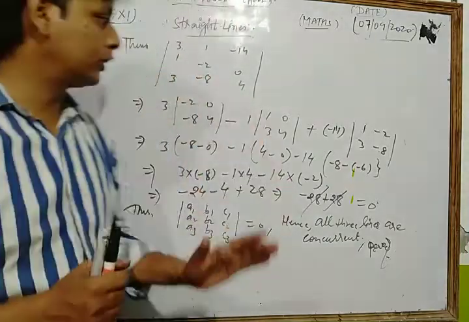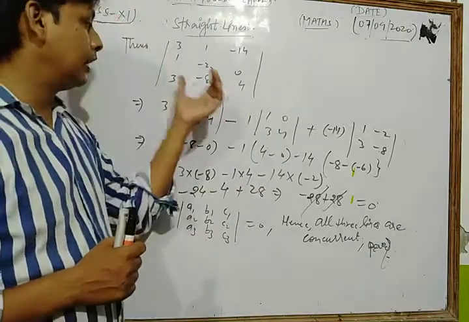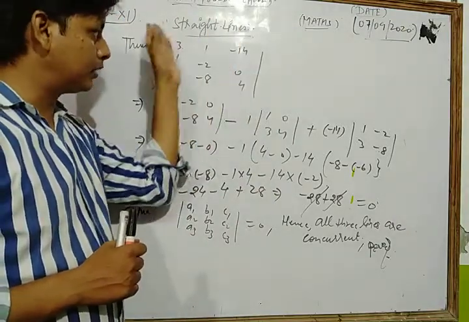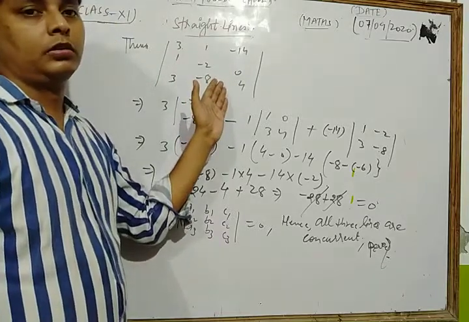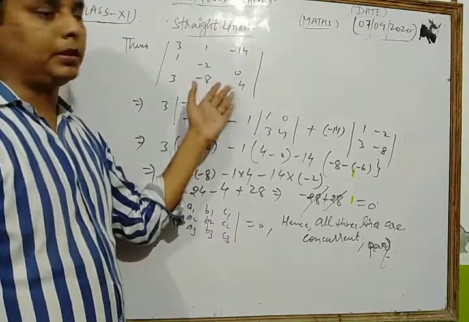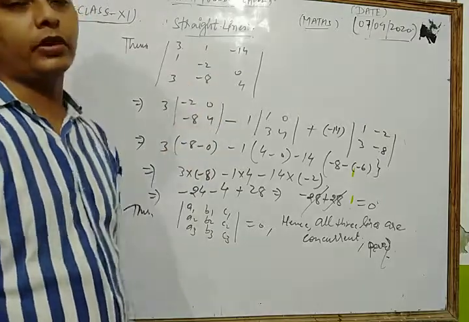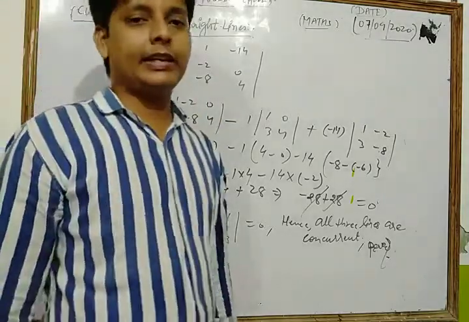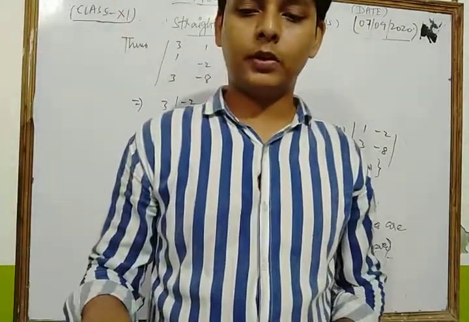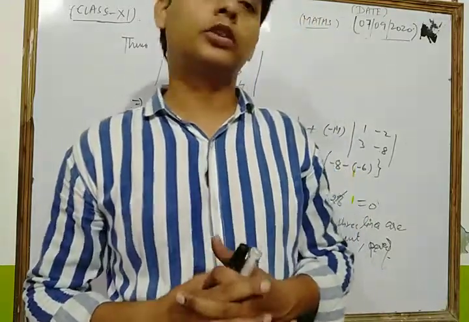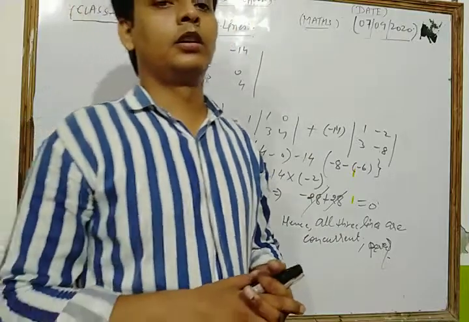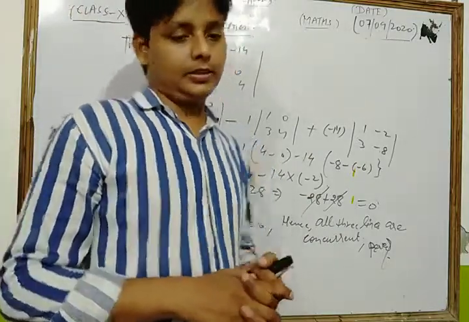One important thing is that you practice more and more of that type of simplification, means determinant form of those values. Now we take some other question based on the same topic, and then you can solve all the questions of your NCERT exercise. Okay, let's see a question.